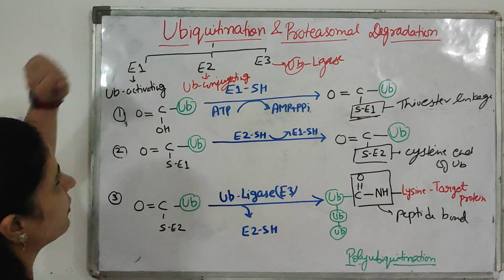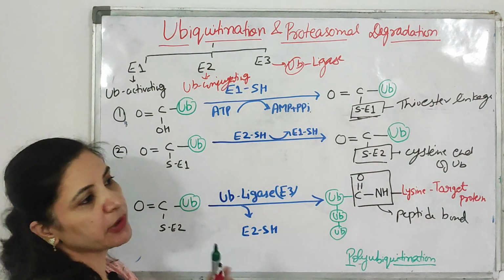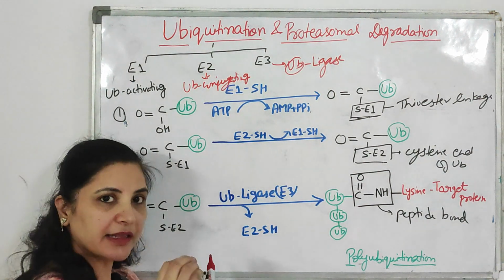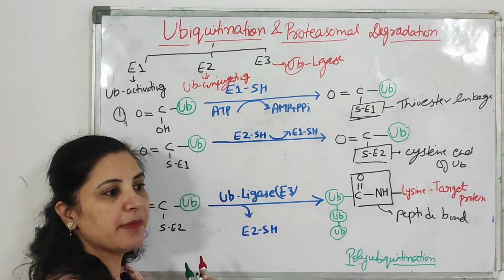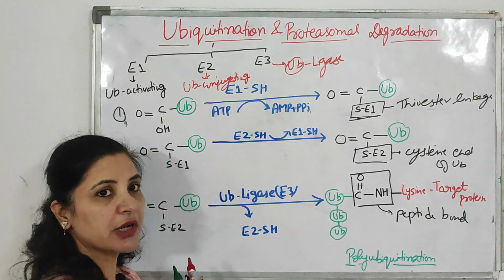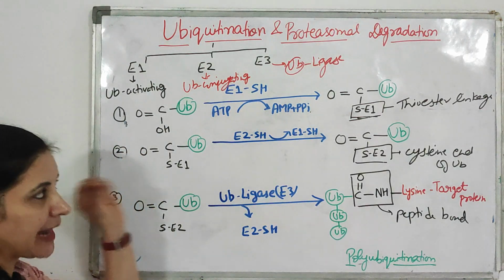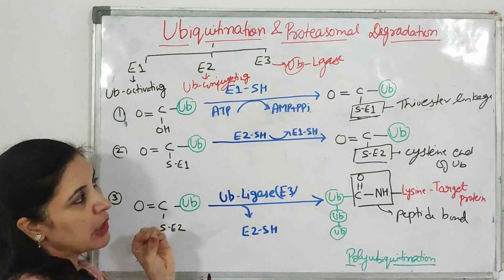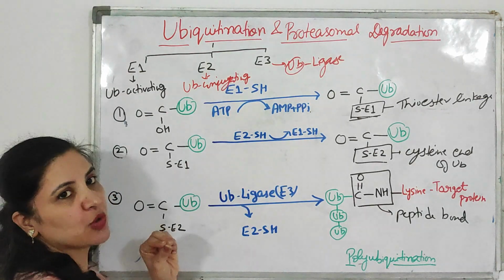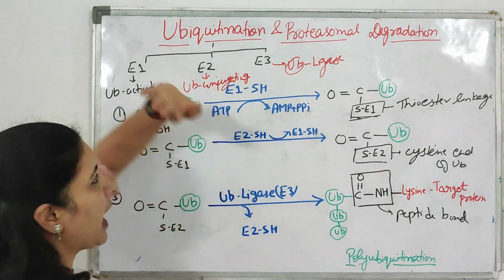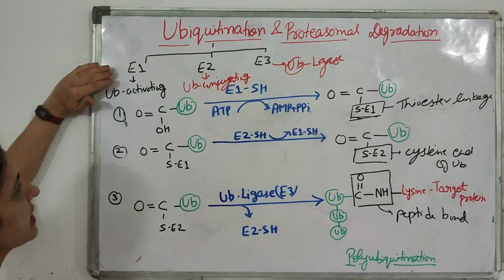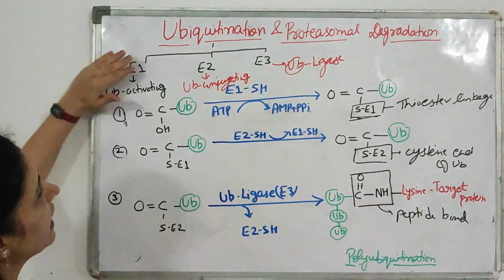What is the process of ubiquitination? The process of ubiquitination is to tag the target protein, which ultimately has to undergo degradation through the proteasome. The process of tagging that target protein with the ubiquitin protein is known as ubiquitination. This process consists of three enzymes: E1, E2 and E3.